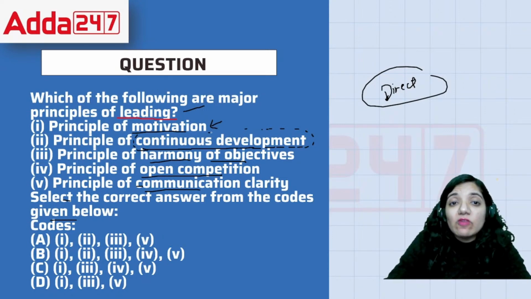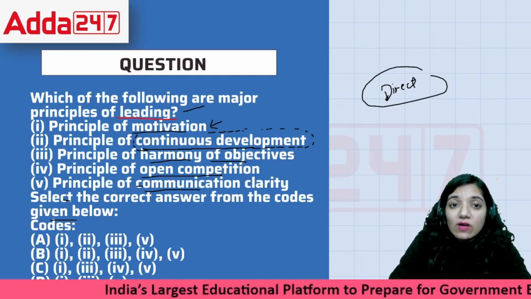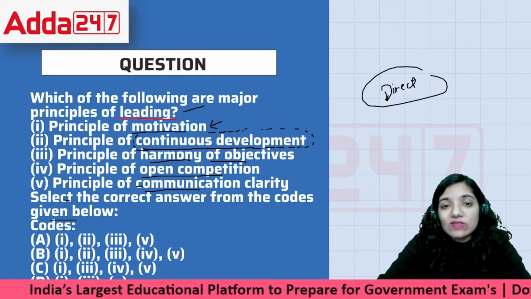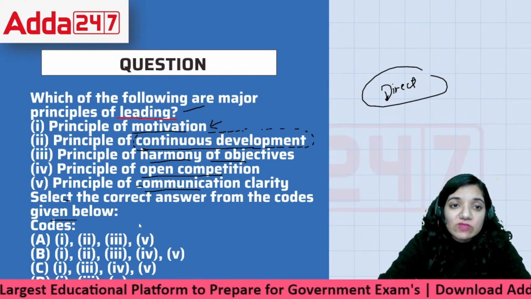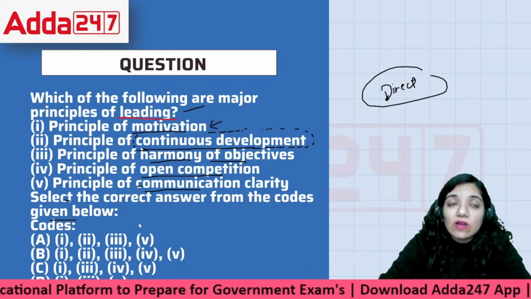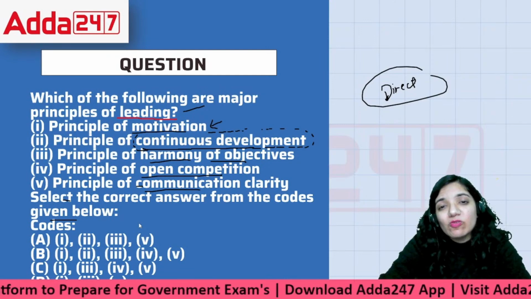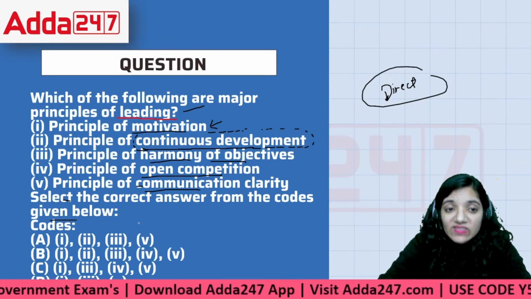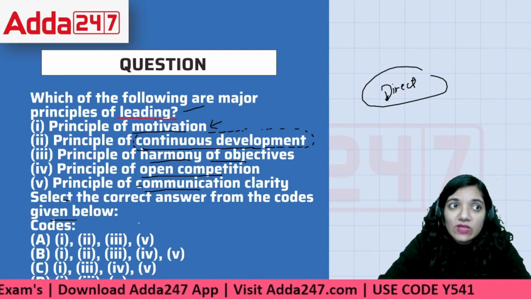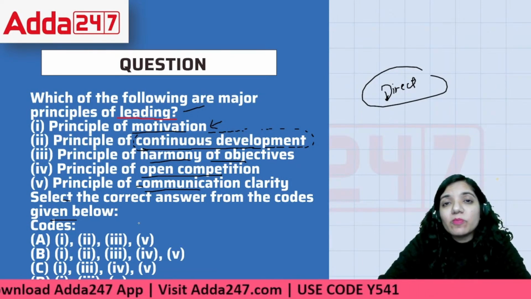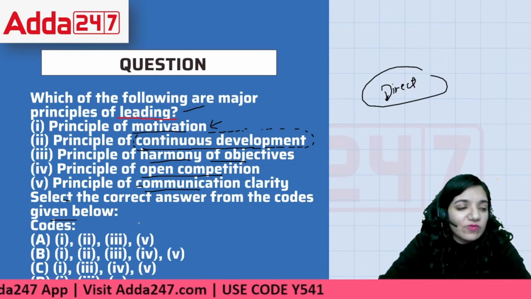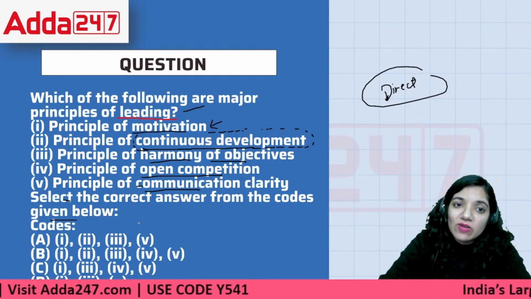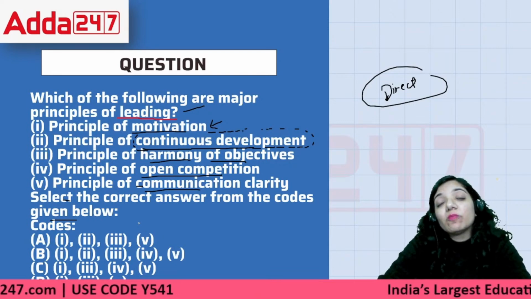We talk about harmony of objectives as something that means, see, if we are working in terms of maintaining the working scenario, while we are working with people, the most important thing is that we have harmony in objectives. If you think about the goals in a different way, I think about the goals in a different way, that doesn't make sense. It has to be something which is sorted, which is not having a clash there. And open competition, let the competition be open. Why should we have any mischievous situation where we are working upon anything like that, right? So open competition should be there.